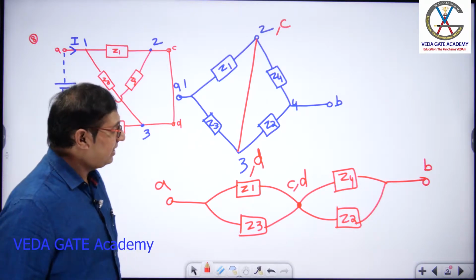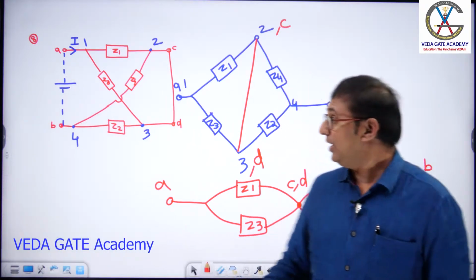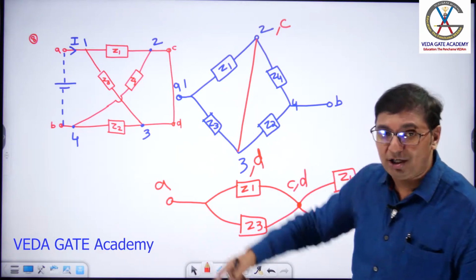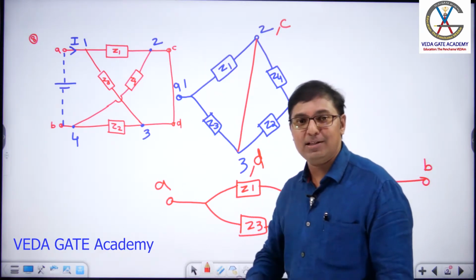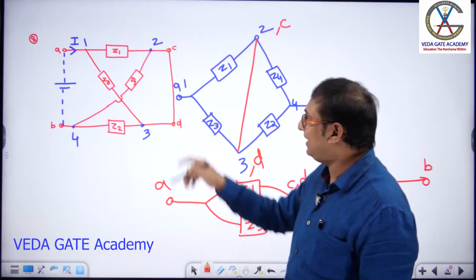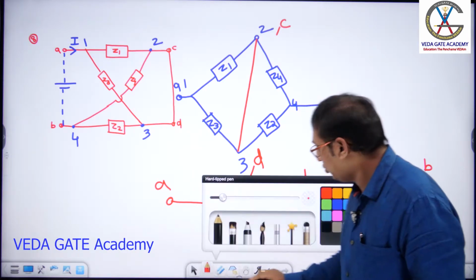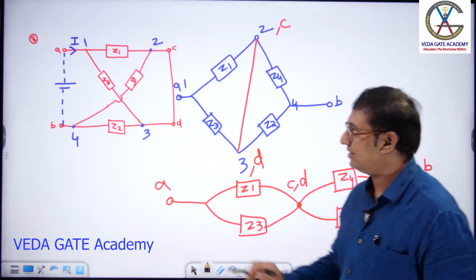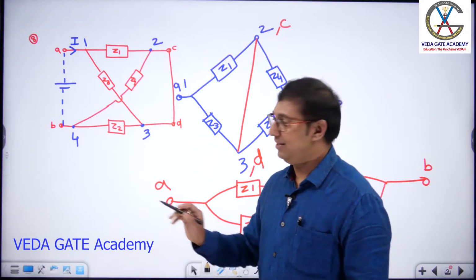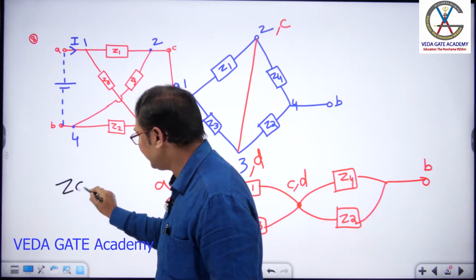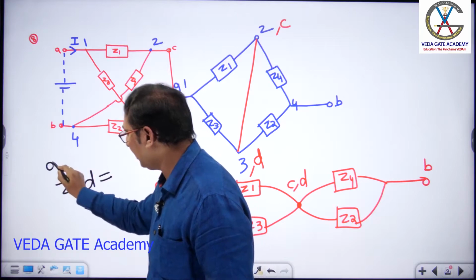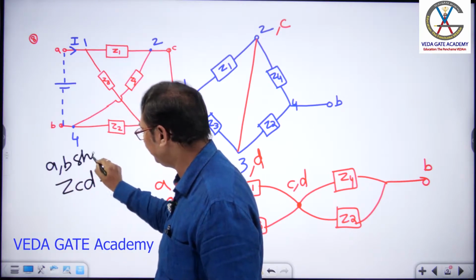Fine. Right. Suppose for the same question, A and B terminals are shorted instead of C and D terminals, and the examiner asks ZCD, what is your answer, sir? Hope you got my question. AB terminals are shorted, and I ask ZCD, what is your answer?